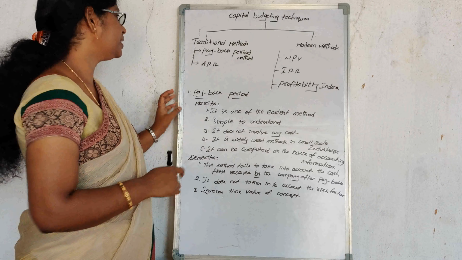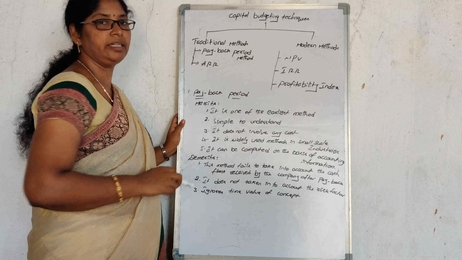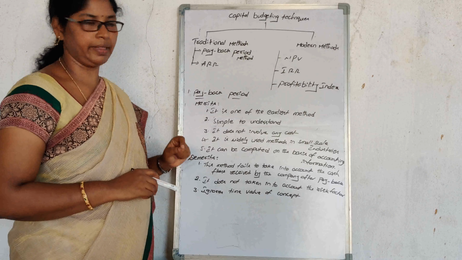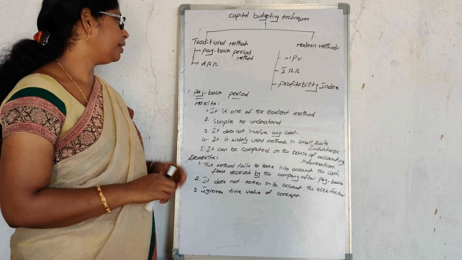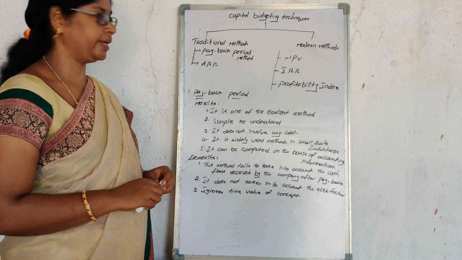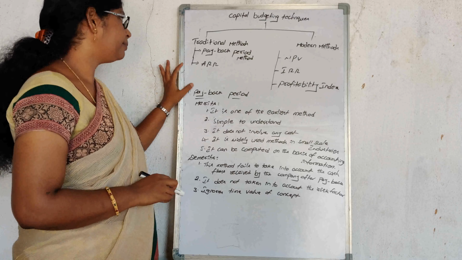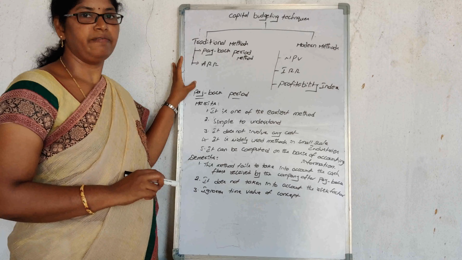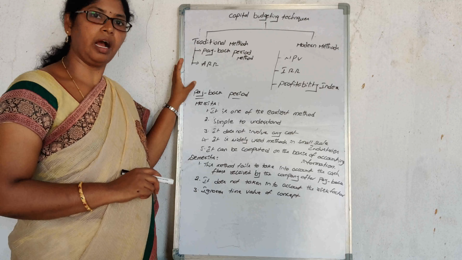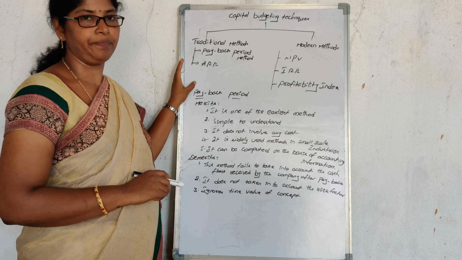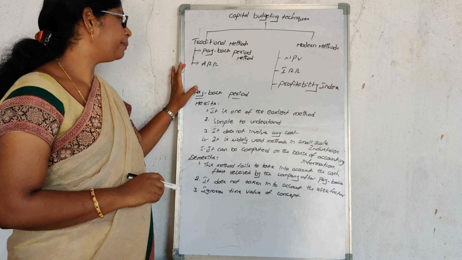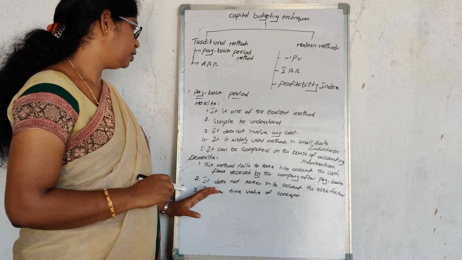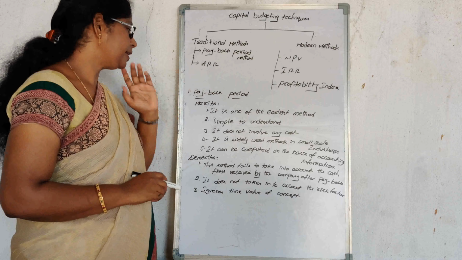In these methods, we'll discuss the payback period method and the ARR method. ARR is nothing but the accounting rate of return method. The payback period method means how many years it will take to revert back our initial outlay. In the payback period method, we have some merits and demerits. So we will discuss the merits.